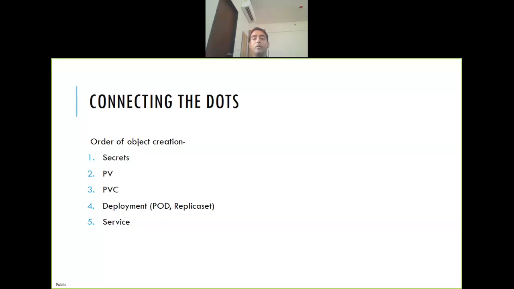Now, there is a question: how do I run one pod on one node? There is a node affinity thing also. There is the taint and toleration concept also. Very interesting concept. You can figure out taint and toleration and node affinity.